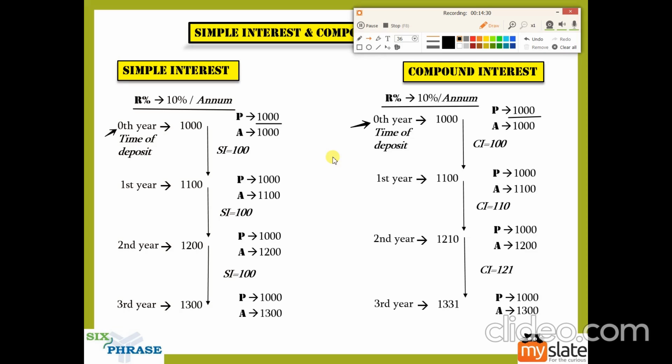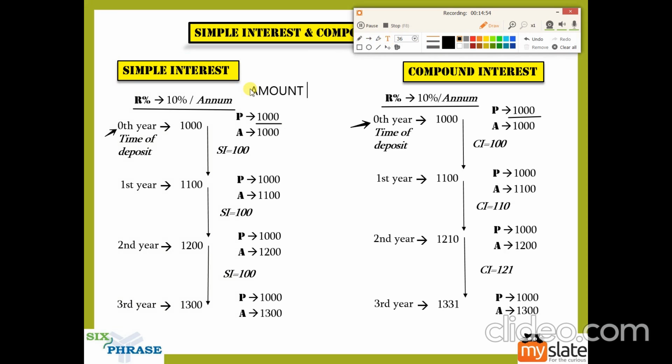Only at the end of day one, some banks will calculate. At the end of month one, some banks will calculate, or at the end of week one, some banks will calculate. On the first day, the starting of the first day, you have no interest. So your interest is zero. You know the formula. What is the formula?